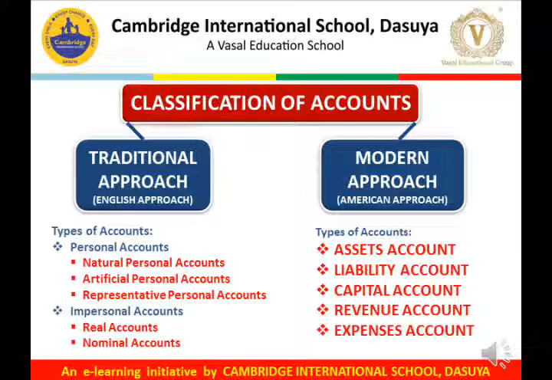For example, all the expenses, losses, incomes and gains lie under the category of nominal account. So for the purpose of balancing the accounts, preparation of accounts or journal entries, we have used these traditional approach accounts in the form of personal, real or nominal account.